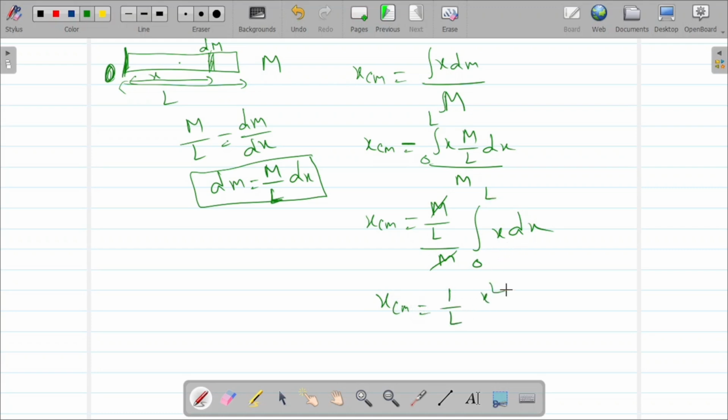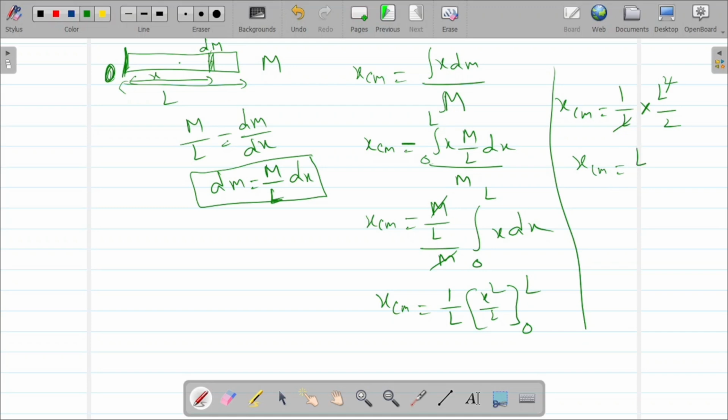It's nothing but x square by 2 from the integration, with limits from 0 to length L. So x center of mass equals 1 by L into upper limit minus lower limit, that is L square by 2. L gets cancelled. X center of mass is L by 2. So where the center of mass lies, it's exactly half of the length. That means here only. So by using integration also we can find the center of mass.